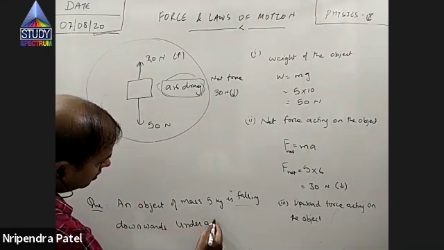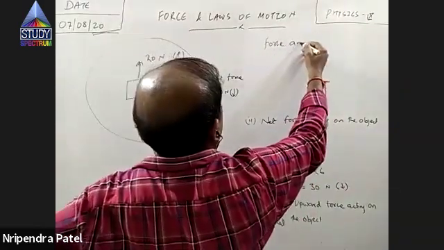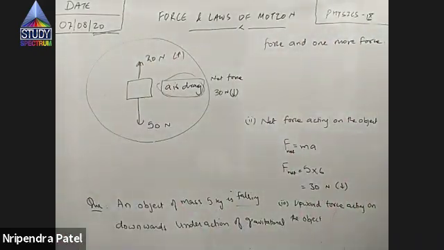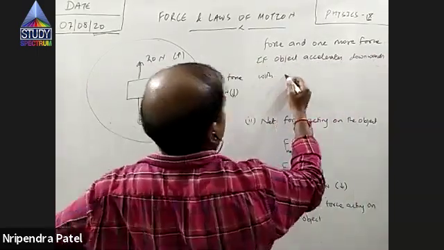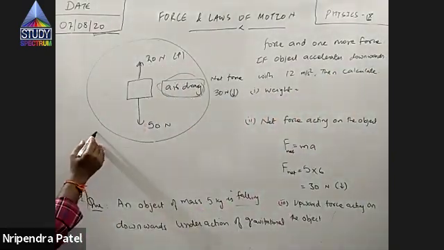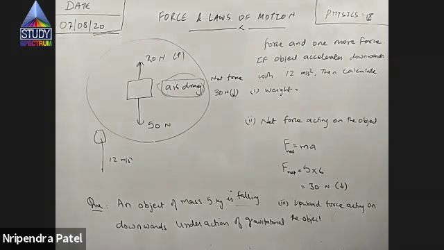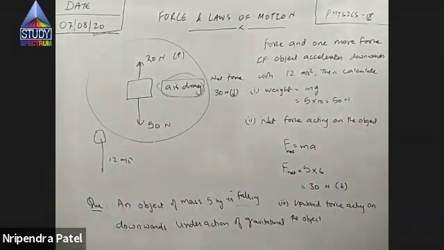An object of mass 5 kg is falling downwards under the action of gravitational force and one more force. Two forces are acting. I don't know the second one. One is gravitational force for sure, another is one more force.